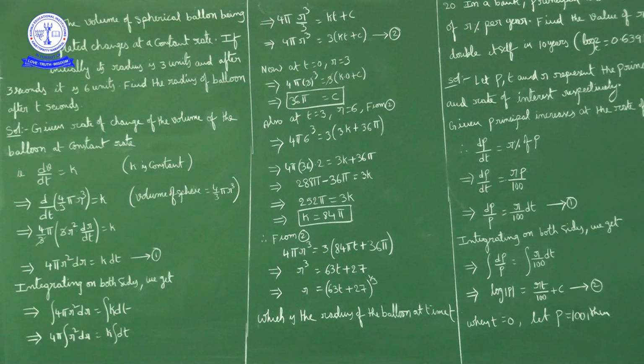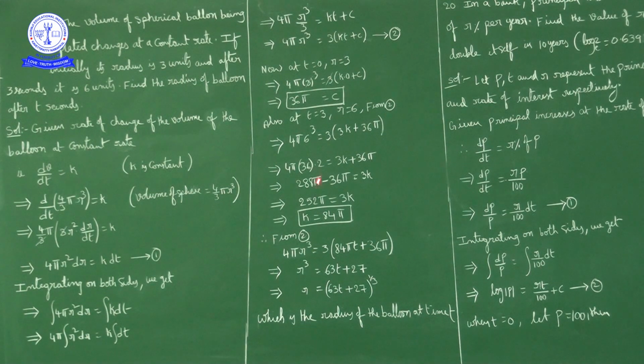So the integral constant c is equal to 36 pi. And one more condition that is given: after 3 seconds its radius is 6 units, meaning at t equal to 3, r is equal to 6. Now substituting t equal to 3, r equal to 6 and c equal to 36 pi, what will we get? 4 pi into 6 cube is equal to 3 into k into t, which is 3, so 3k plus c, which is 36 pi.